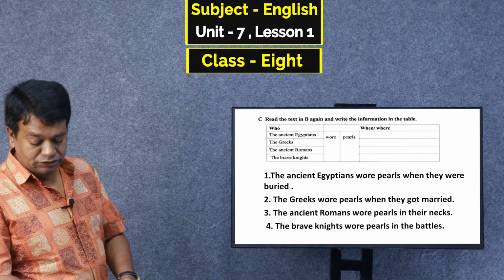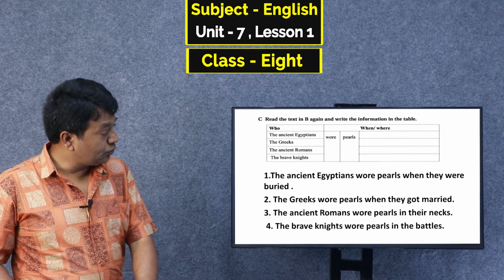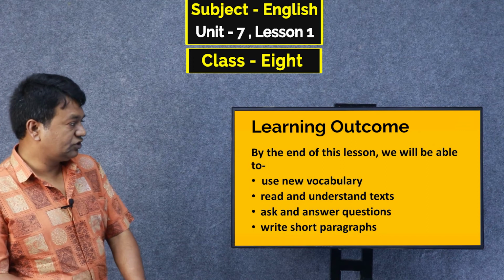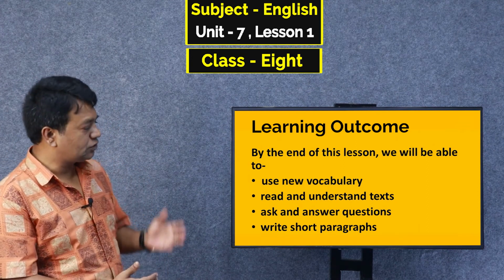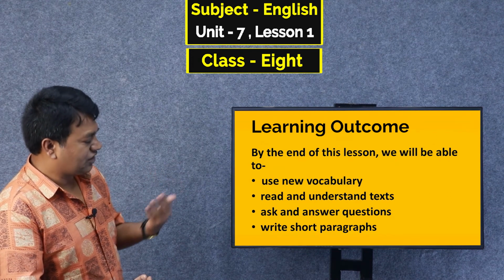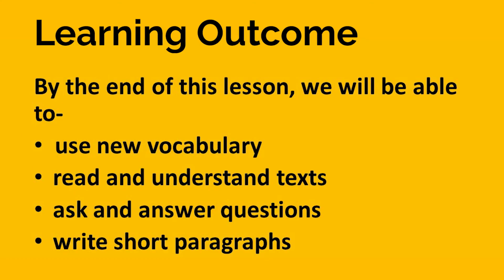So now I think we have completed this lesson. So let's go back to the learning outcomes. See here, at the beginning of the lesson, I told you that today we will do these things. So let's check whether we have completed our work or not. First one, by the end of the lesson, we will be able to use new vocabulary. I think we have already done this. Then read and understand the text. Yes, in section B, we went through this text twice, and I think you could understand the text.